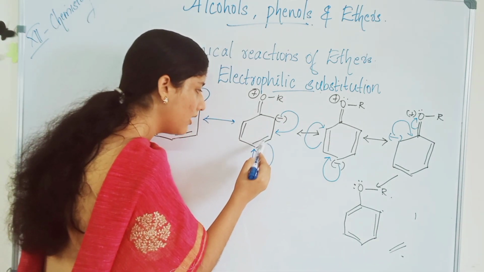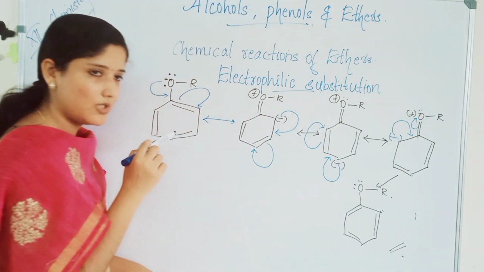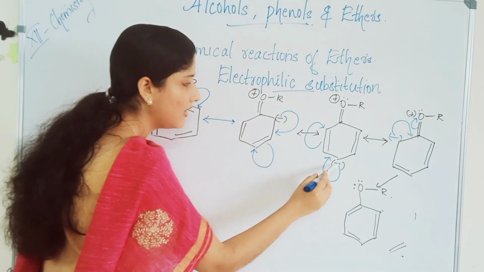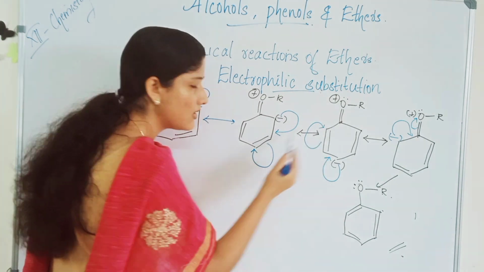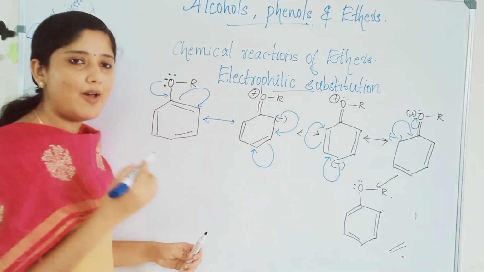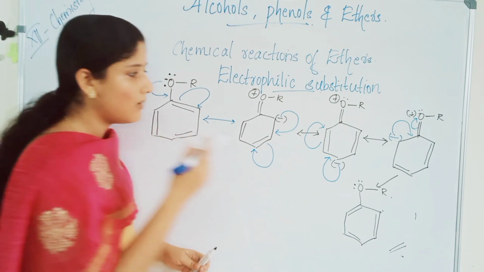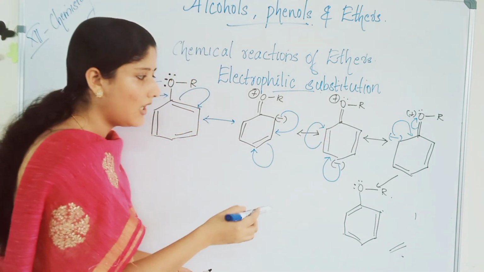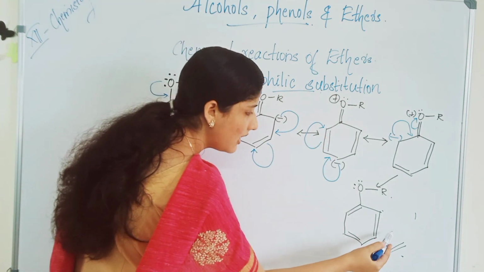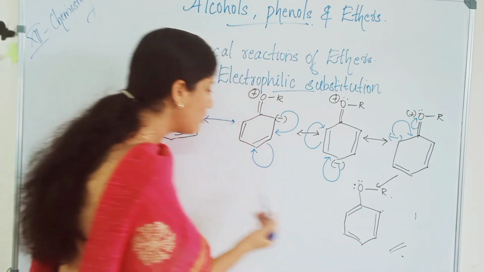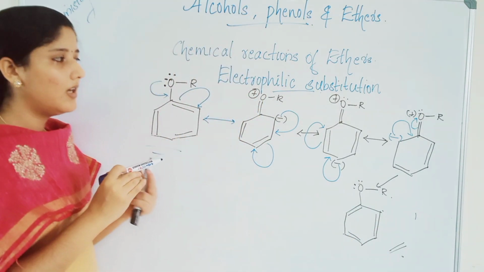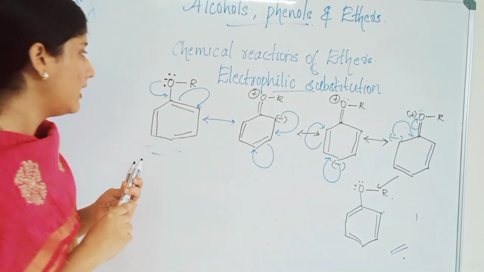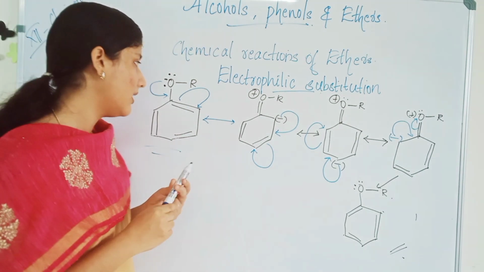This bond comes to here and becomes a negative charge. Like that, the negative charge travels here and then this double bond will shift to this carbon. Whenever the carbon valency is becoming 5, it will be unstable, so it starts migrating and we will at last get the original structure from where we started. This is the delocalization of electrons inside an aromatic ether.